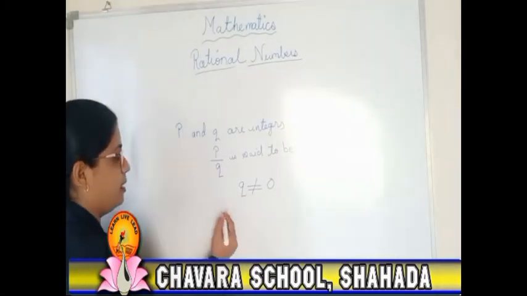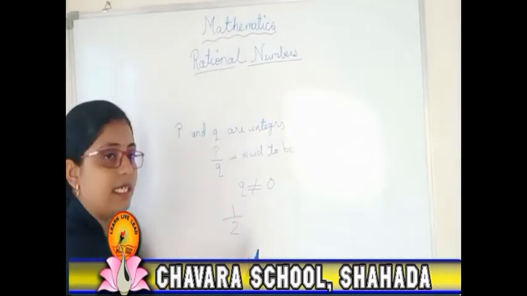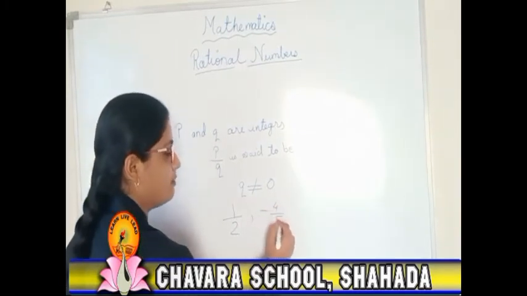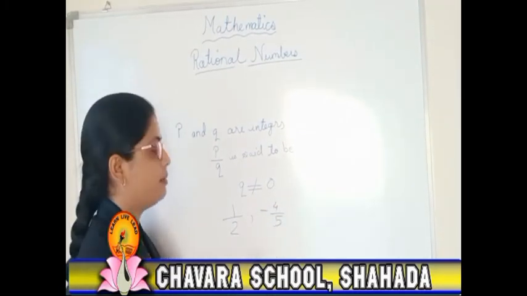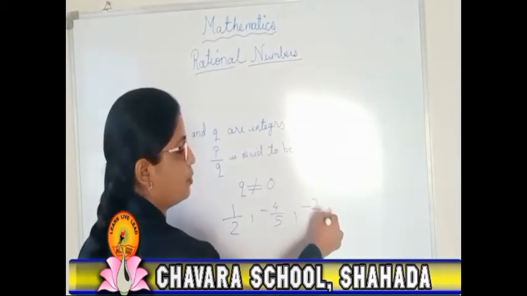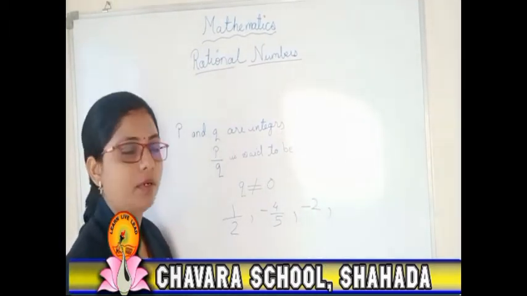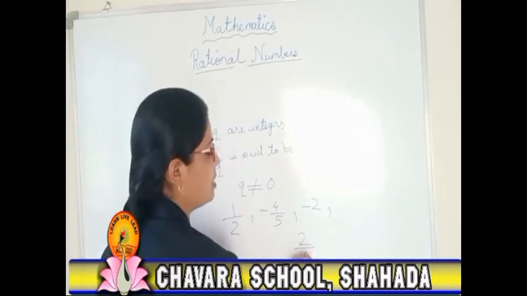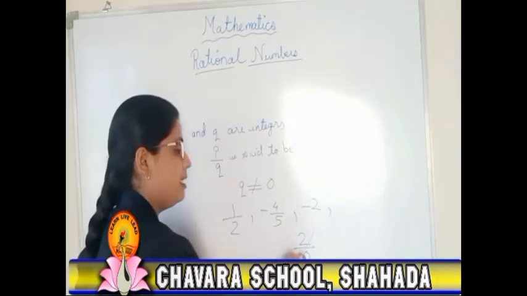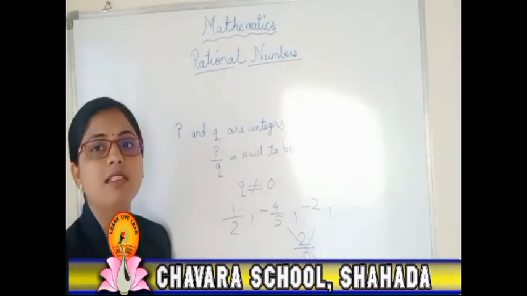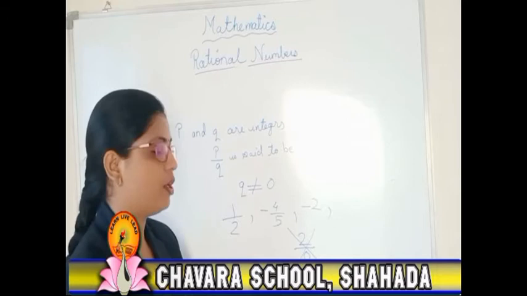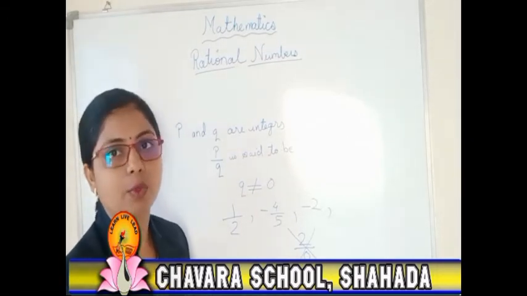For example, 1 upon 2, it is a rational number. Negative 4 upon 5, it is a rational number. Negative 2, it is a rational number. But in case 2 upon 0 is the number, this implies that the number is not a rational number, since here in the denominator we have 0.